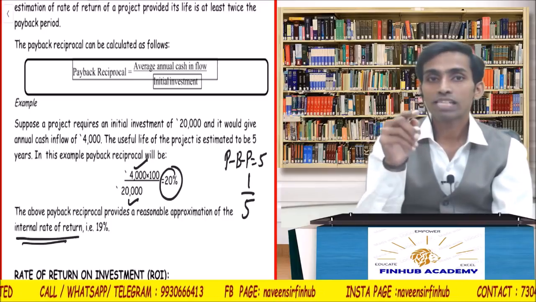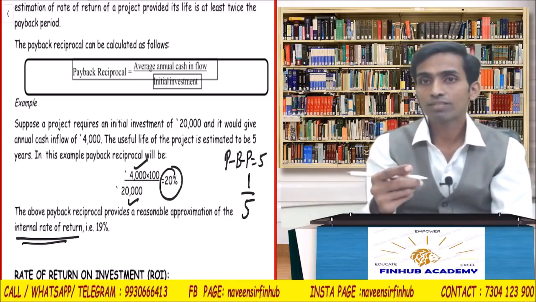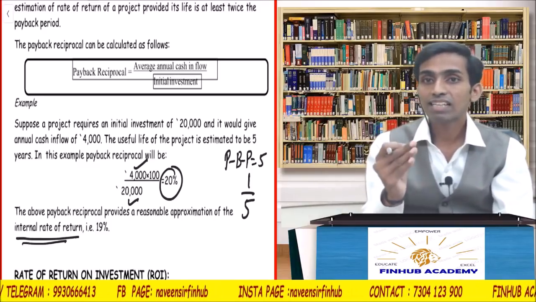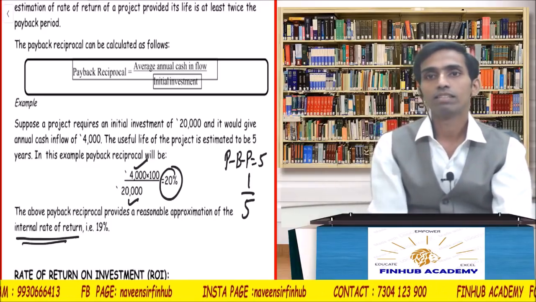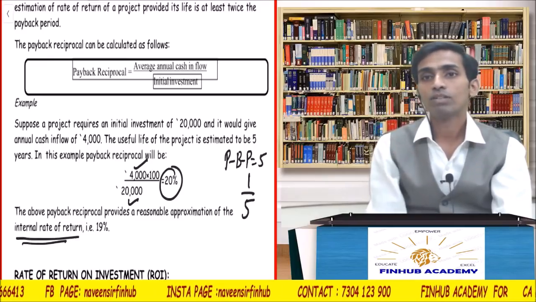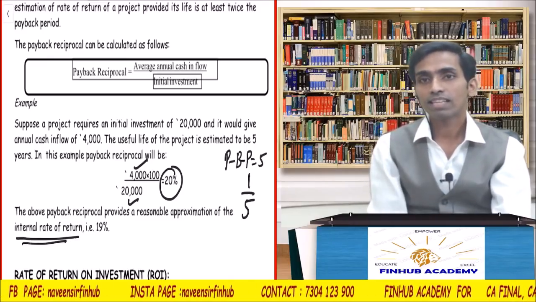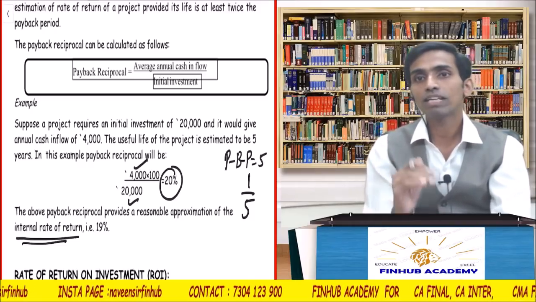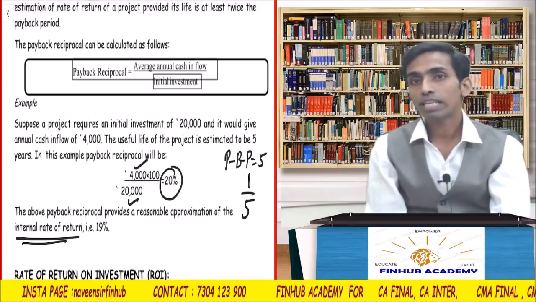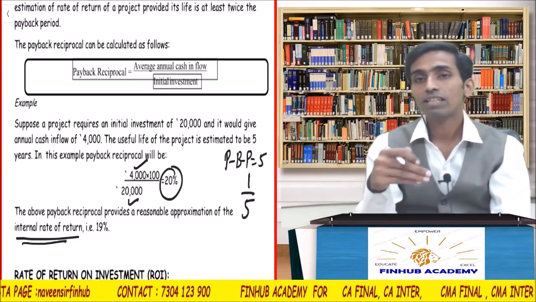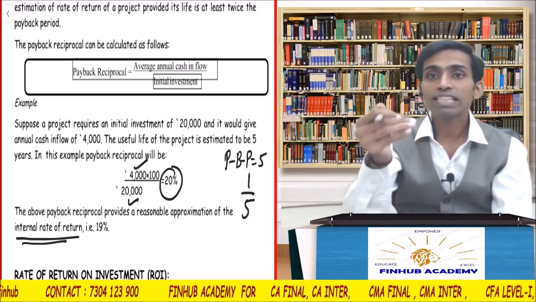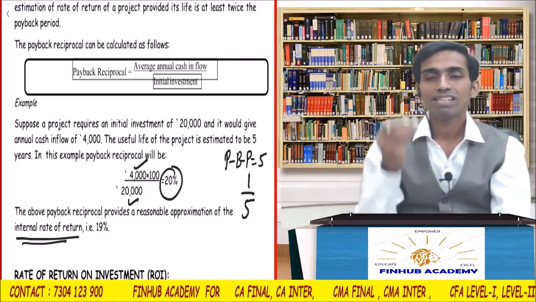See, I have not explained internal rate of return. I'm just saying when it comes, at that time I will explain it, because IRR is difficult to calculate. We don't have the tools. Is that clear? For us, for CFA, we have the tool, but for CA Inter, you don't have the tool in the examination. A person who doesn't have financial instruments can't calculate it. So IRR is difficult. So the near approximation is what? Payback period. One simple thing.